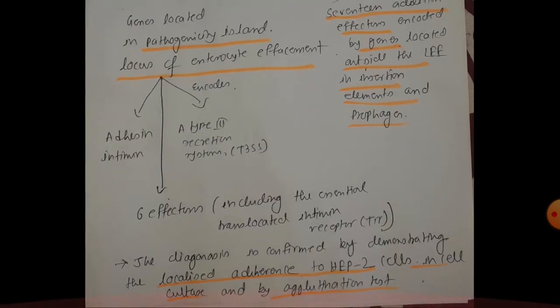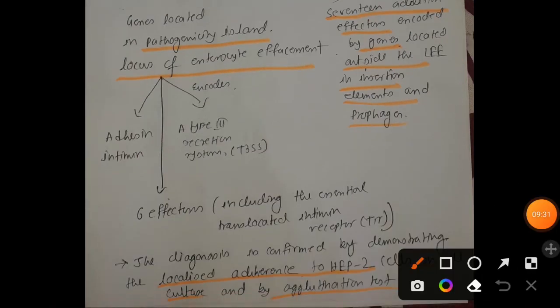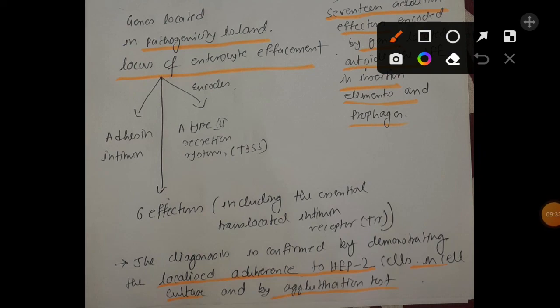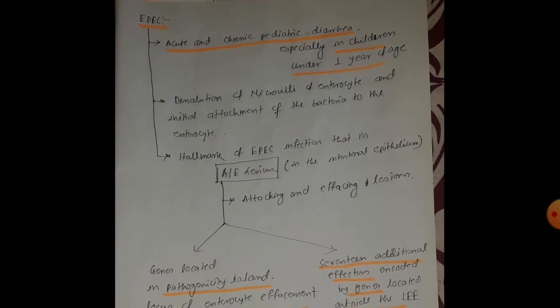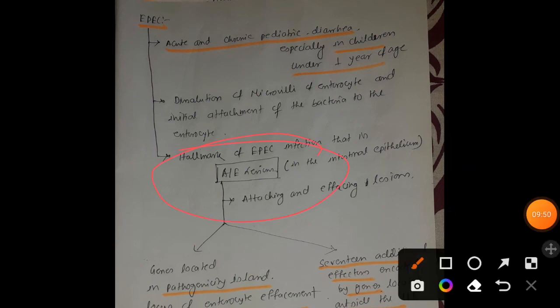We have also discussed the diagnosis: we can diagnose them by demonstrating localized adherence to Hep2 cells in cell culture and with the help of the agglutination test. So that is for today, friends. Today we have discussed the attaching and effacing lesions. Thank you for listening to this class.